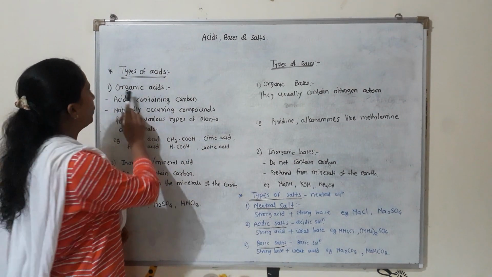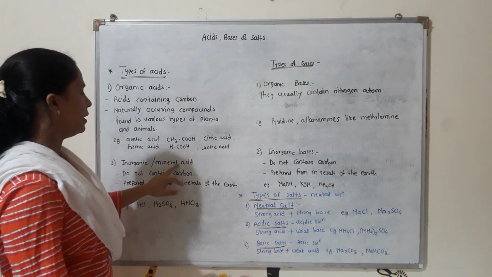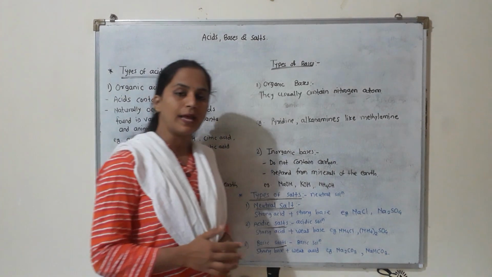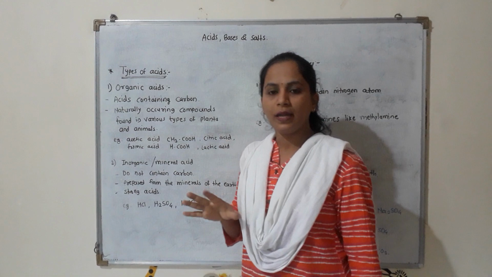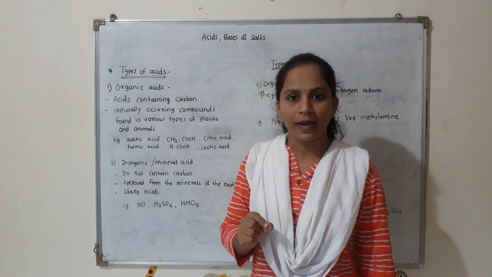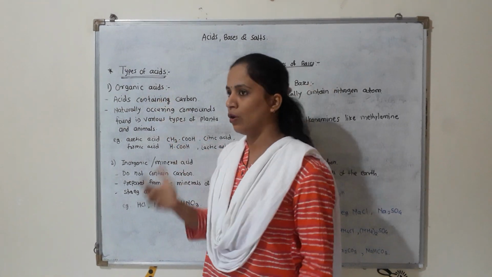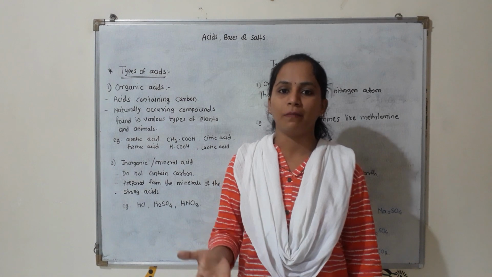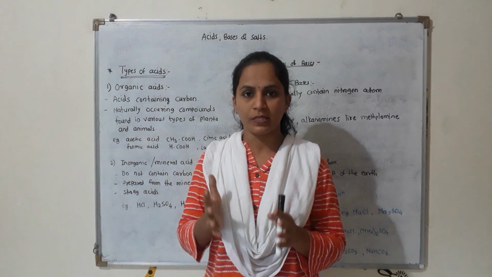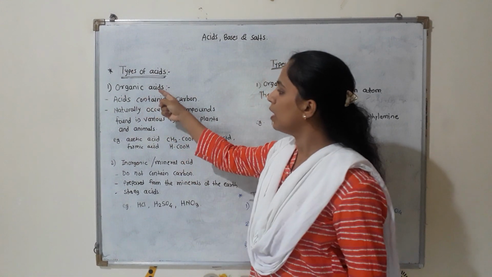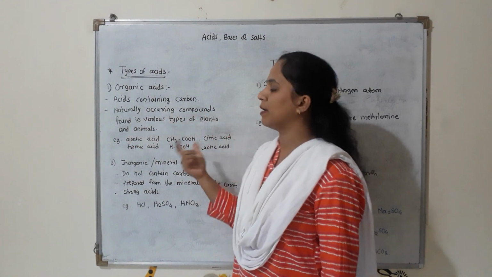Student, in nature there are two types of acids, organic acid and inorganic or mineral acid. So what is meant by organic acid? Students, you all know about this. Acids containing carbon, normally those acids which have carbon atoms in them, are called organic acids. And you all know all plants and all animals, also human beings, are made up of carbon. So normally organic acids are naturally occurring compounds found in various types of plants and animals.